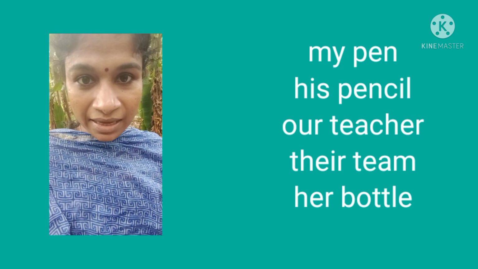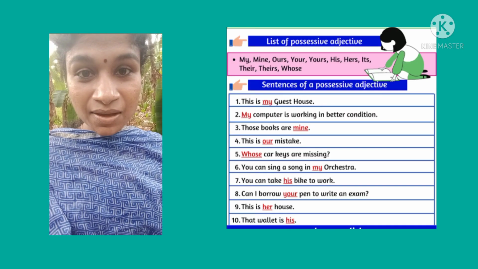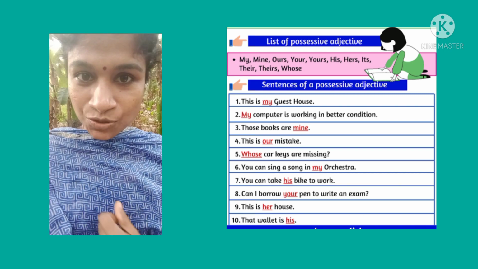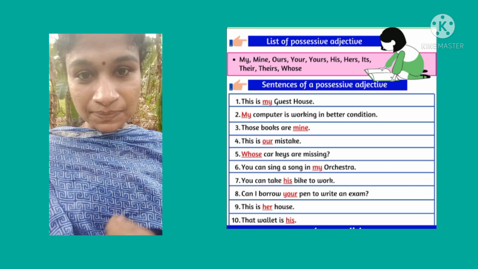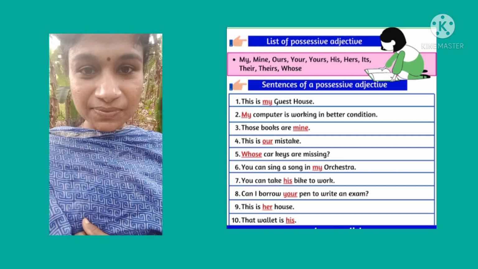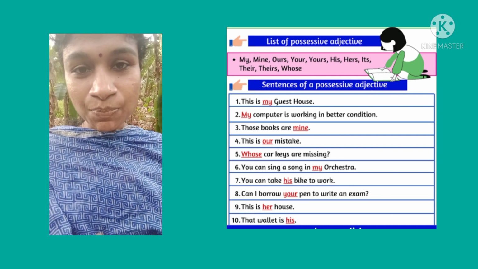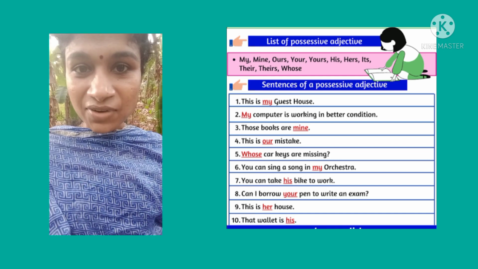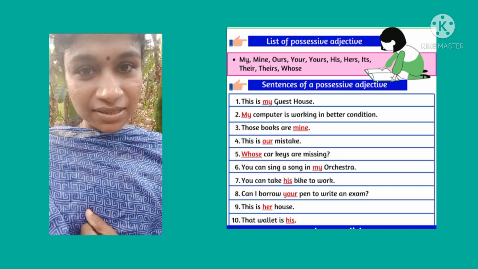For example, his books. These are his books. My seat. This is my seat. So that belongs to me. Their team. Our classroom. His pen. So it shows the ownership, or we can say it shows that something belongs to someone. That is what possessive adjective is. You can see more examples here.